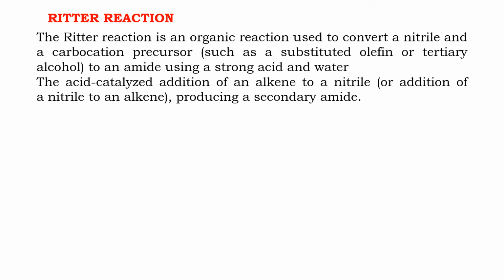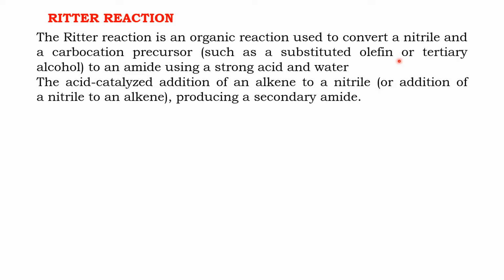Now we move to the Ritter reaction, R-I-T-T-E-R. The Ritter reaction is a simple reaction in which an amide is produced by the reaction of a nitrile and a carbocation precursor, such as a substituted olefin or a tertiary alcohol.